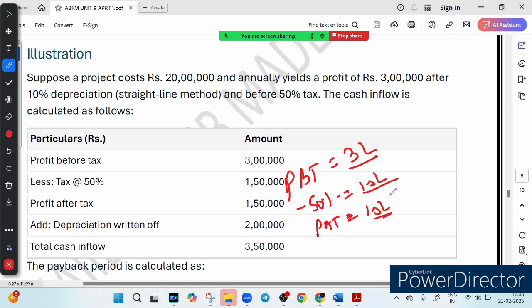But that is not all. Depreciation is a non-cash expense. You know about this? It is a type of expense, but it is not in cash form, right? Since it does not involve an actual outflow of money, money does not go out, we can add it back to our cash inflow. I told you earlier that depreciation is a non-cash expense that we add back.